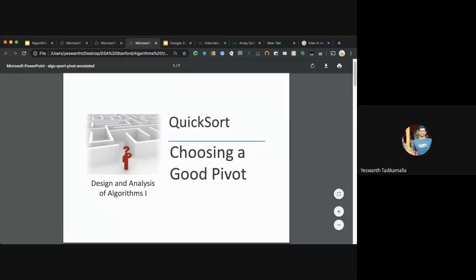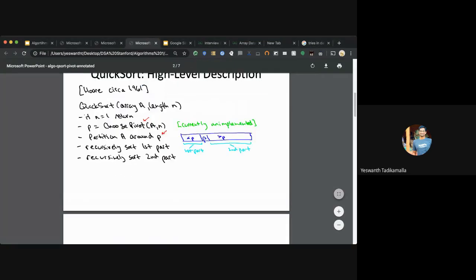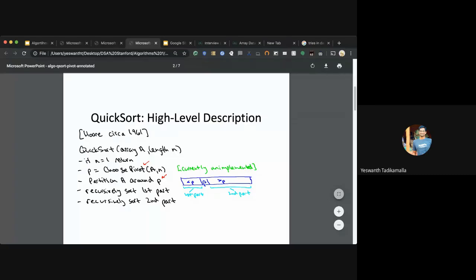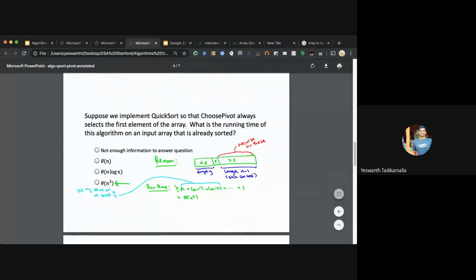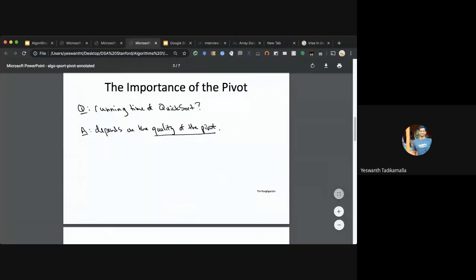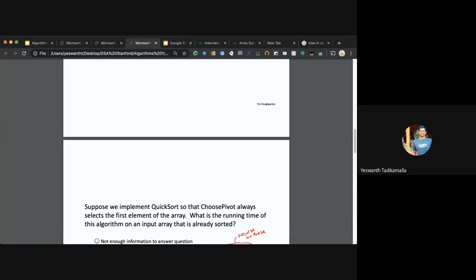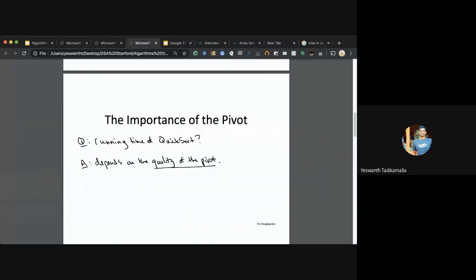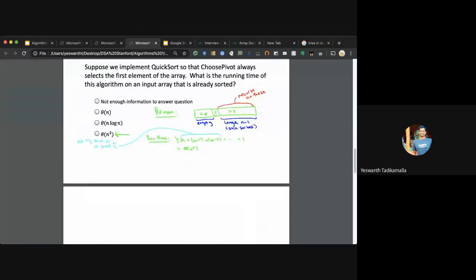I'll try to discuss why choosing a good pivot is important, because depending on the pivot, the size of the next subproblem depends, and the size of the subproblem is generally what decides the number of iterations that we are left with before we reach the final solution. Yeah, it depends on the quality of the pivot. The runtime of Quicksort depends on the quality of the pivot.